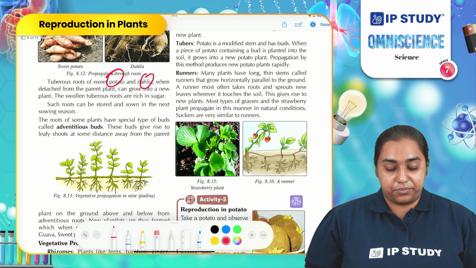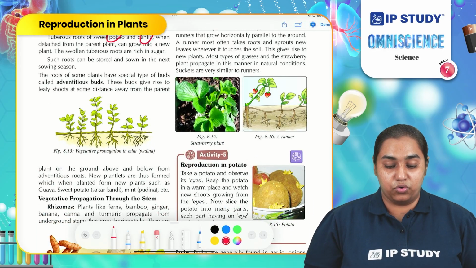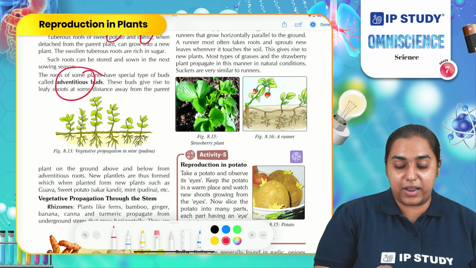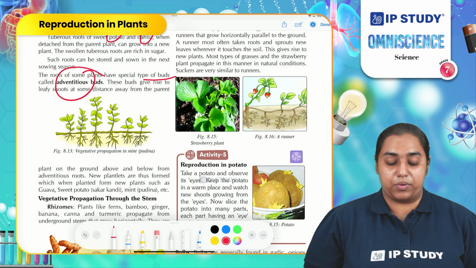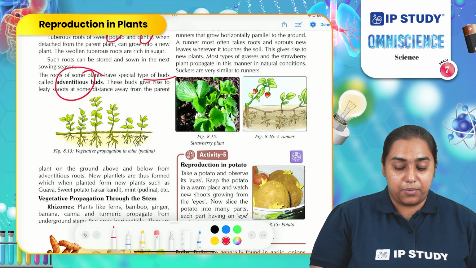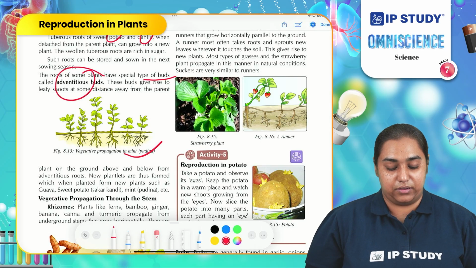There are certain roots, which are adventitious roots, present in the plant. They are a special type of root which consists of a small bud. These buds grow into a new plant. You can observe this adventitious root growing in the mint plant. Apart from that, you can also observe them in strawberry.